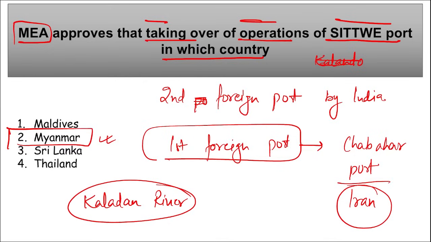Correct. So important thing to remember, the first foreign port was Chabar port, that is in Iran. Second port that will be taken over for the operations by India will be Sitwe port. And where is this located? It is located in Myanmar. Important, take a note of it.